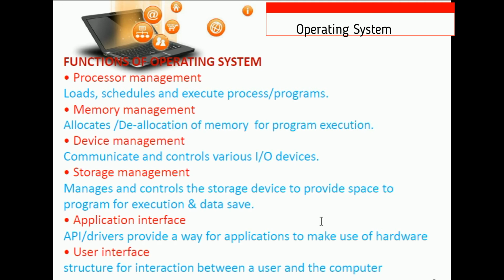User interface: the structure for interaction between user and computer. As you know, there are a number of operating systems in the market, like the Windows family, Macintosh operating system, and Linux operating system. So there are a number of families. Every operating system does not show you the same thing. They have their own interface and own way of interaction. Some are GUI and user friendly, some are not. So this is also one of the functionalities of the operating system.